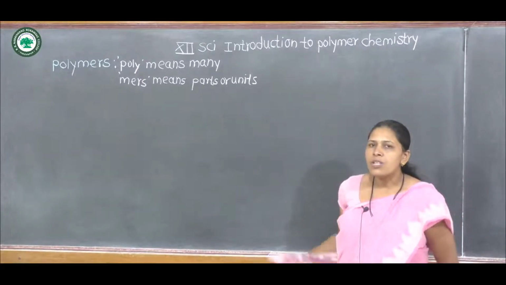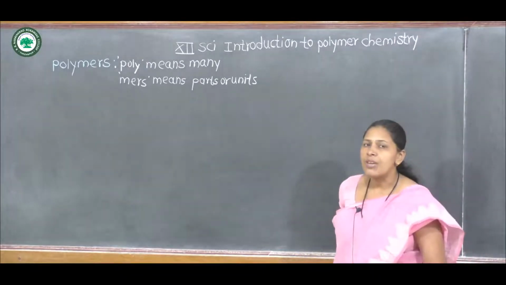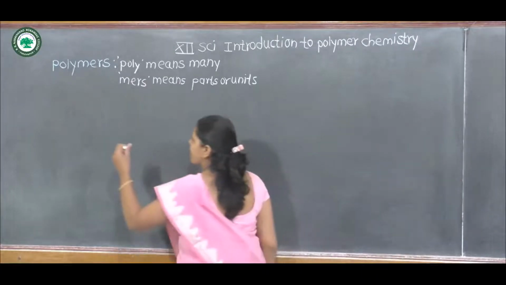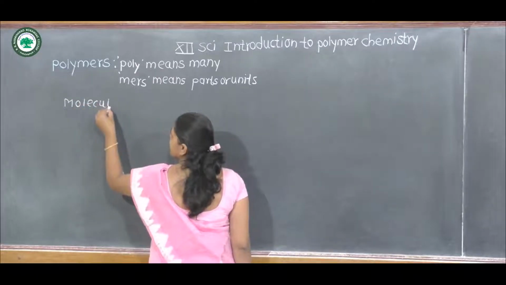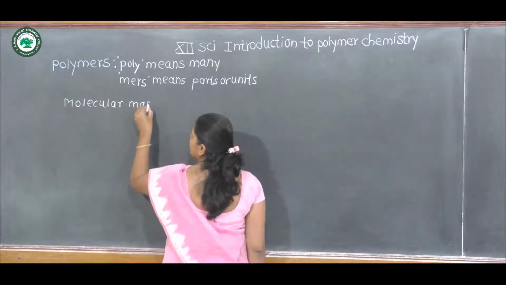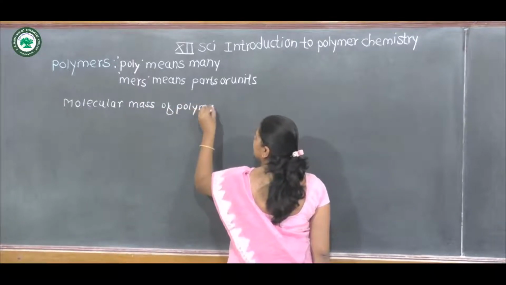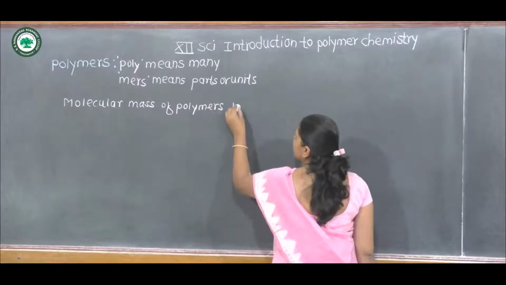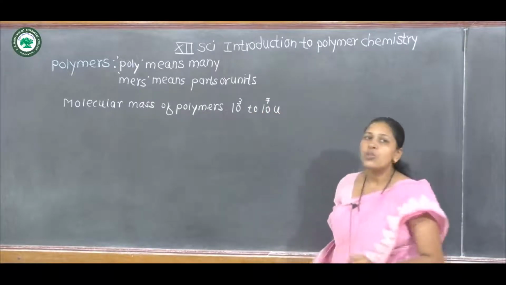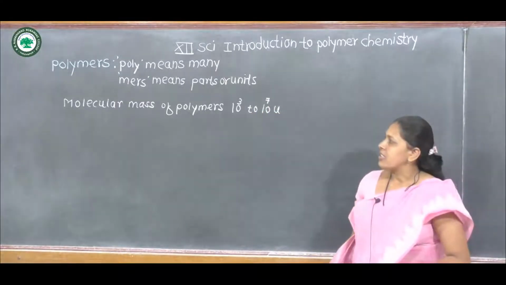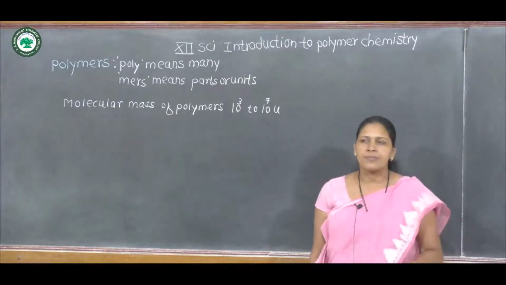The molecular mass of a polymer ranges from 10 raised to 3 to 10 raised to 7 U, that means unified mass. That is, all polymers have higher molecular mass.